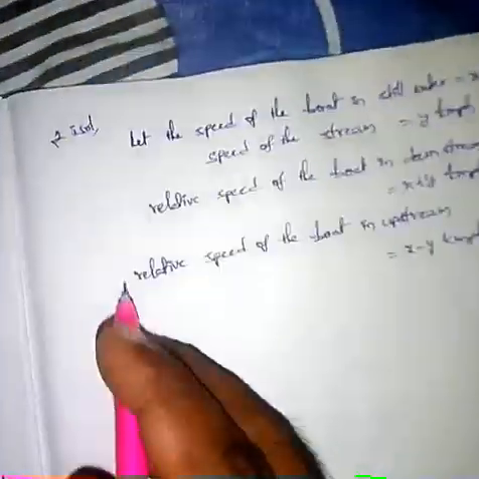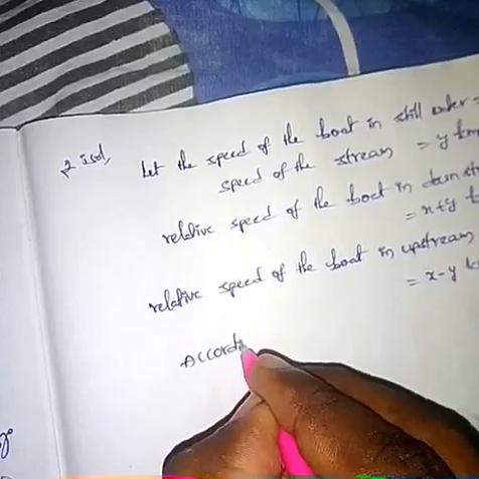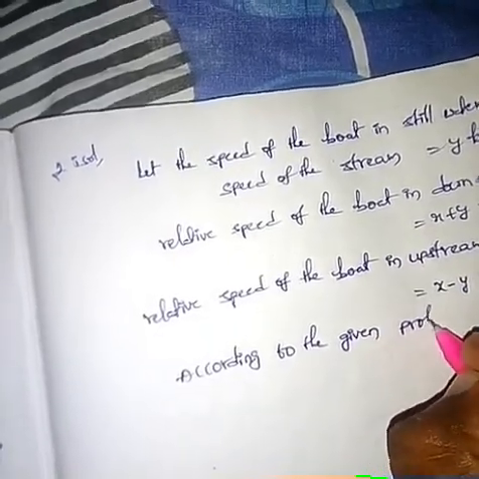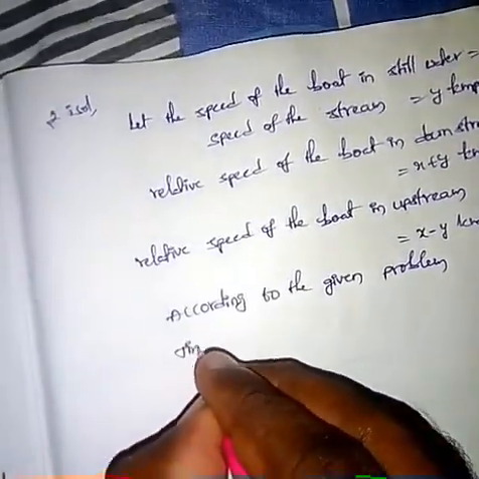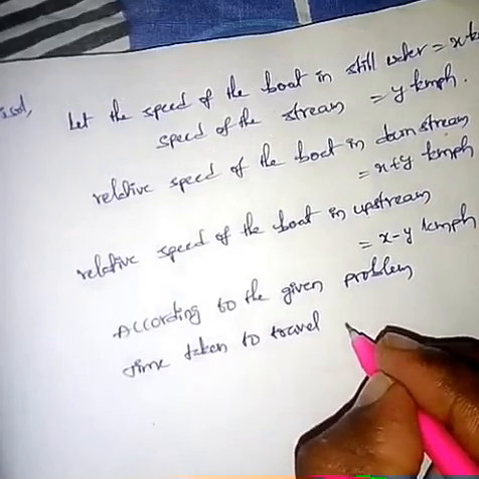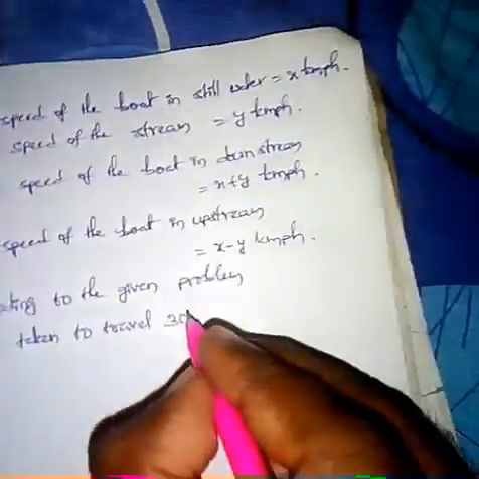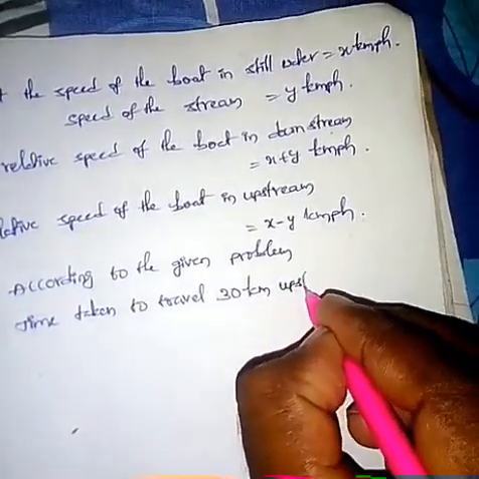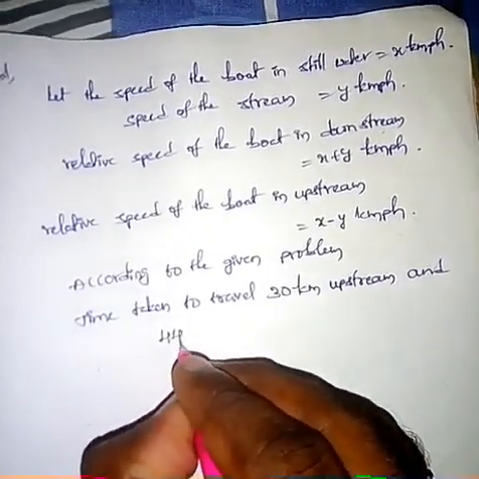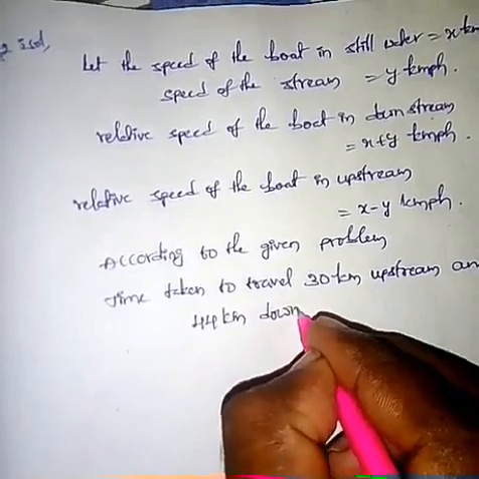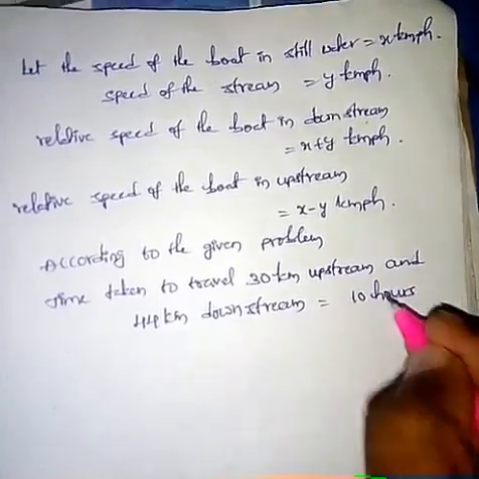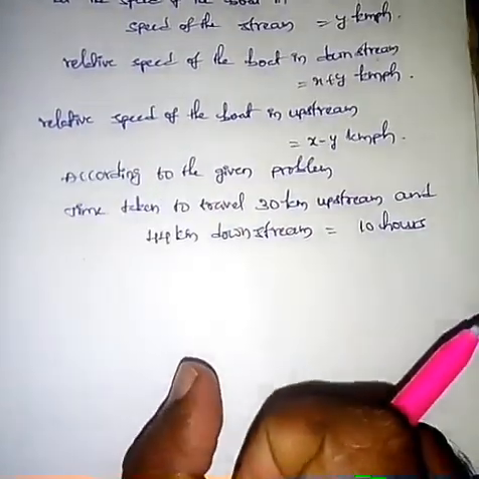Okay, so right here, according to the given problem, time taken to travel 30 km upstream and 44 km downstream equal to 10 hours. So we have to convert this statement in the form of linear equations.